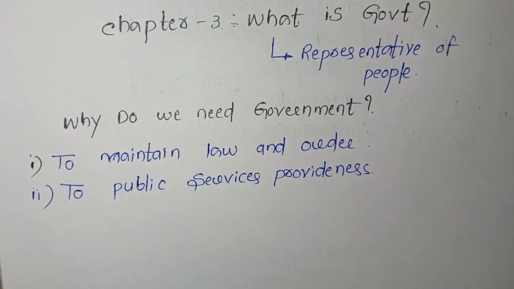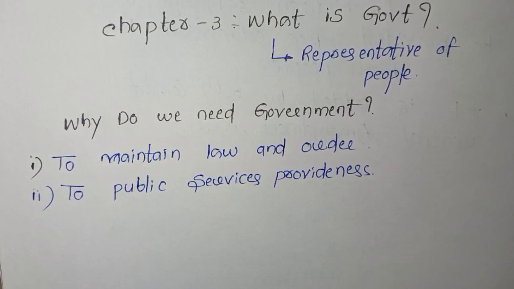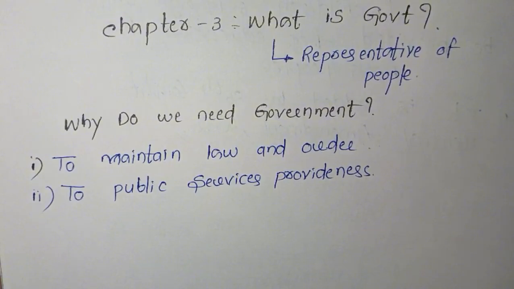For example, roads, railways, hospitals, electricity, water, etc. To maintain these and provide these facilities for the people, we need government. For example, when a new bridge or flyover is built, that is a government public service.